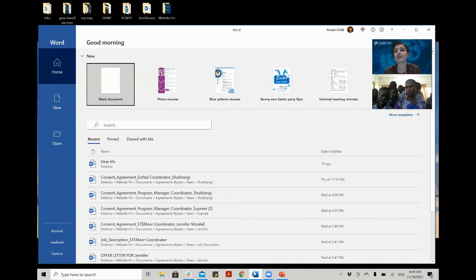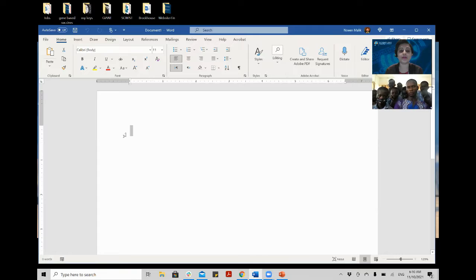For example, you are going to write an essay, you are going to write a proposal, you are going to write a resume, your own resume, right? So let's start with a blank document and I will show you how it works. But I have one question. How many of you know what a resume is? Do you know what a resume is? If you don't know that, just move your head like this because I can look at you.